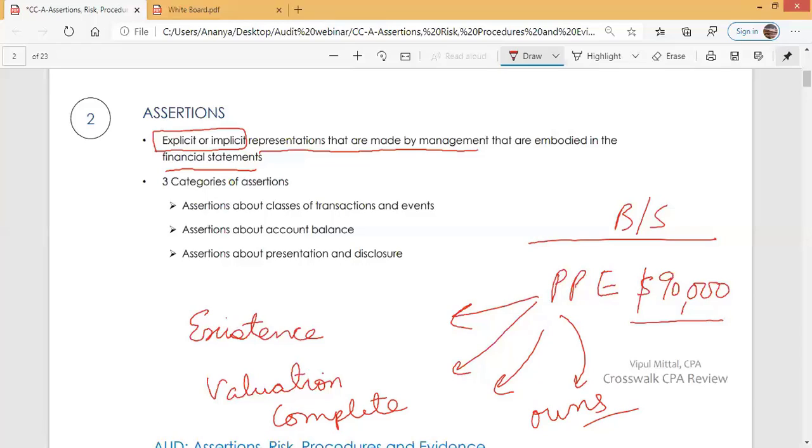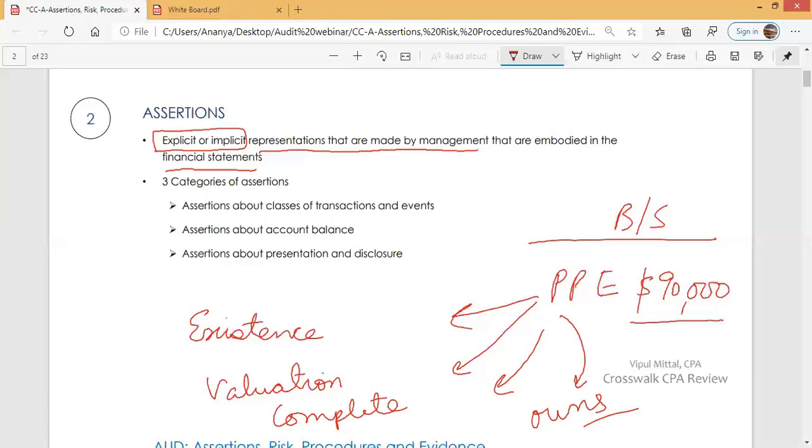So they make various representations that may be explicit or implicit. Explicit, when they say property, plant, and equipment, $90,000, this is an explicit representation. They are explicitly stating it at $90,000. They are stating that its value is $90,000.